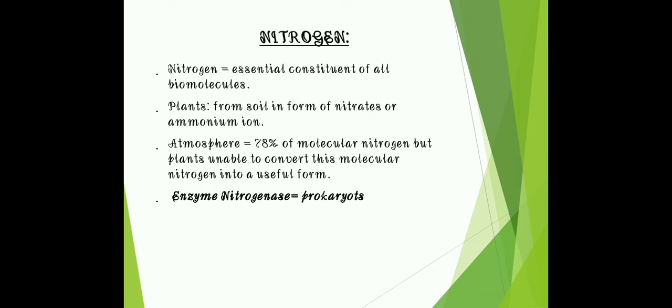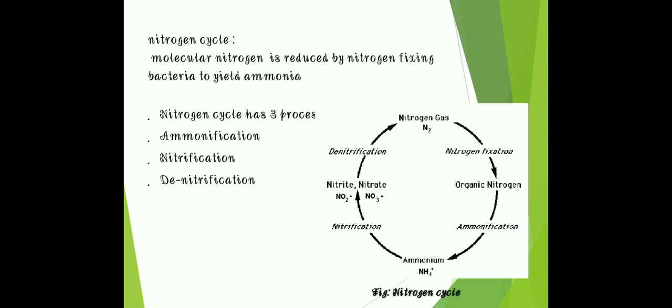Whereas atmosphere consists of 78% of molecular nitrogen, but plants are unable to convert this molecular nitrogen into useful form because they lack an enzyme, nitrogenase. Only prokaryotes have this enzyme nitrogenase. So nitrogen fixation is basically a part of the nitrogen cycle, where molecular nitrogen is reduced by nitrogen fixing bacteria to yield ammonia. It is actually the first step of the nitrogen cycle.